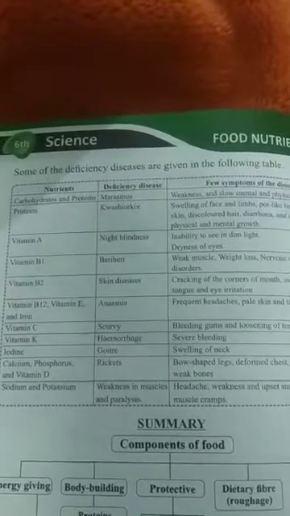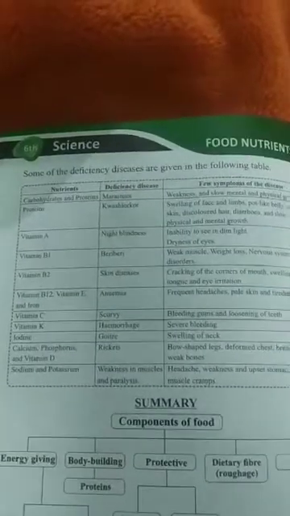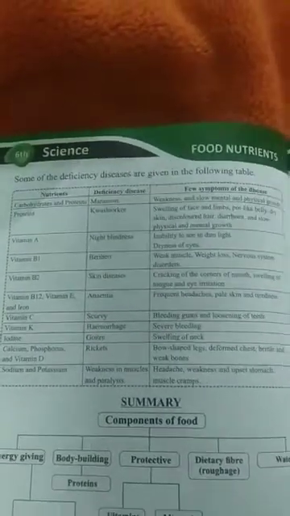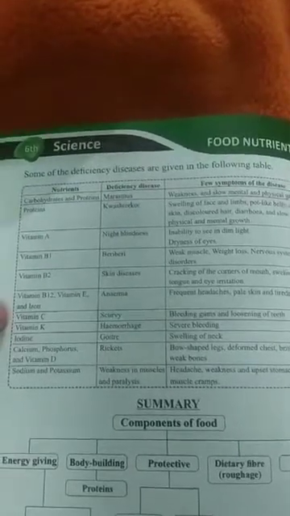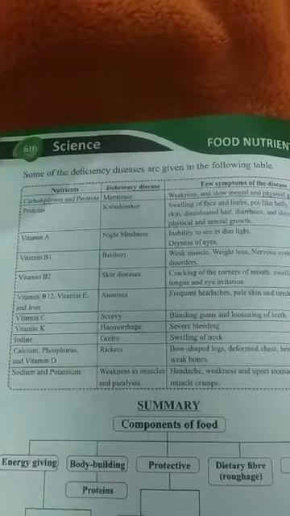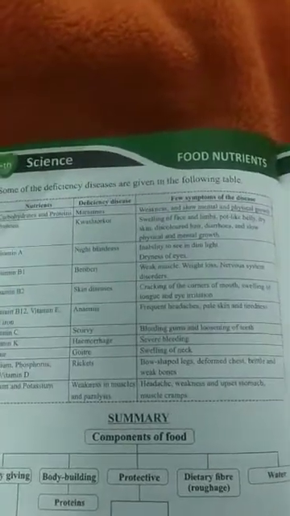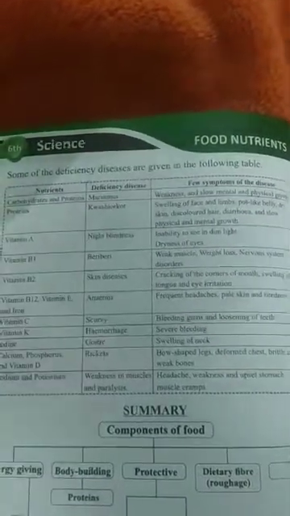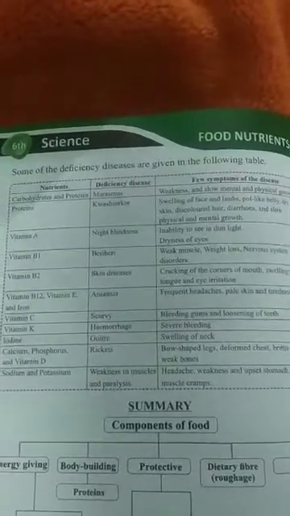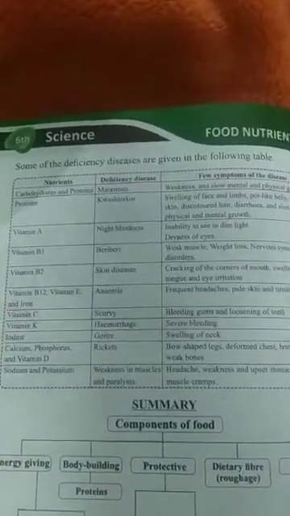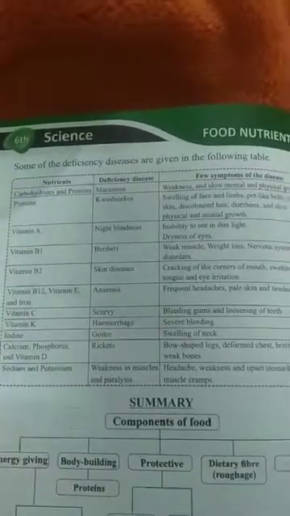Then vitamin B1: beriberi happens, and the symptoms are weak muscles and weight loss. For vitamin B2 we have skin diseases, cracking of the corners of the mouth, swelling of the tongue and eye irritation. Then vitamin B12, vitamin E and iron: their deficiency causes anemia, and the symptoms are that the skin gets pale and we have frequent headaches and tiredness. Vitamin C deficiency causes scurvy, with bleeding gums and loosening of teeth as symptoms. Then vitamin K: we have hemorrhage, and severe bleeding is the symptom. Then iodine: we have goiter, that means swelling of the neck.